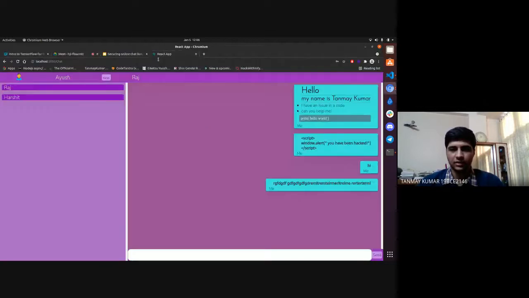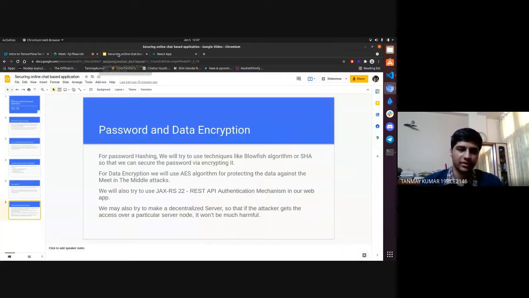In the end, I'm going to say that there are a lot of expectations from this project. First one is that we can create a decentralized server, which means that it will create a broad server which will be shared with every user itself. For the validation part, for logging in, there will be a central server, but the rest of the data will be shared to the decentralized server.